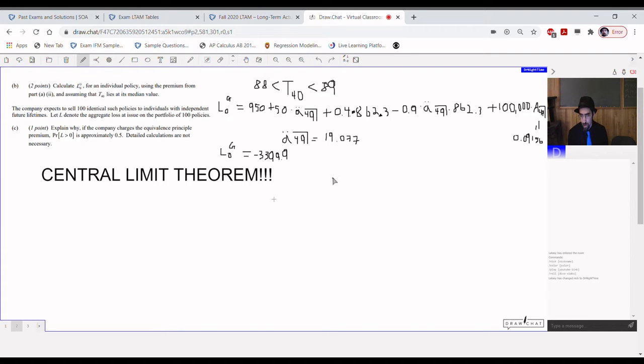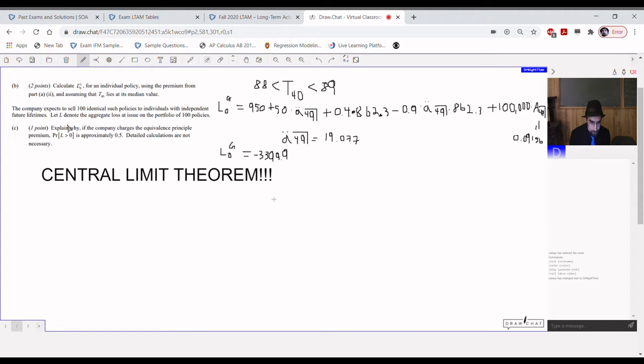You crunch these numbers. For the value of a future benefit being paid 49 years into the future, and for a 49-year annuity, you get 19.077 for the annuity, 0.09156 for the benefit. Algebra happens, and you get L sub 0g equals negative 33.99.